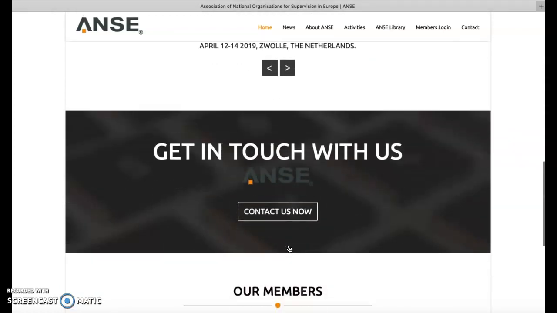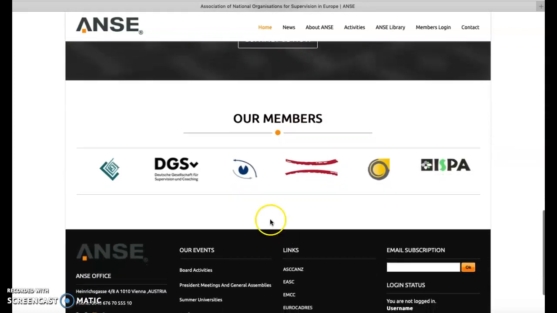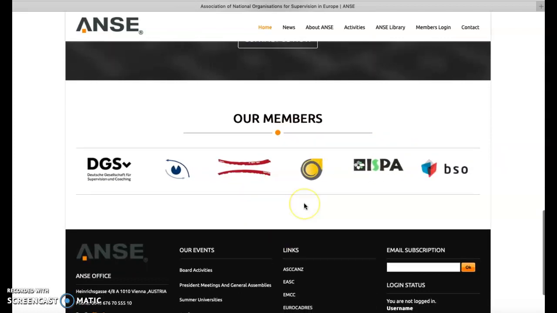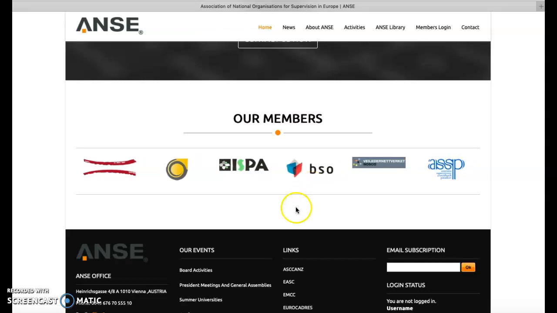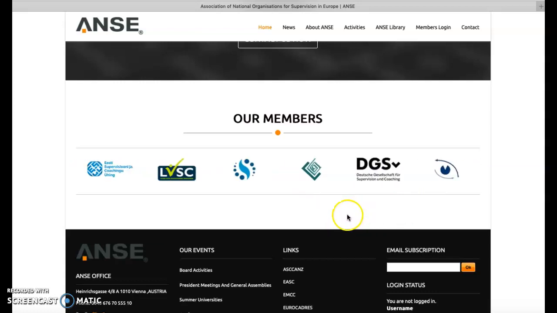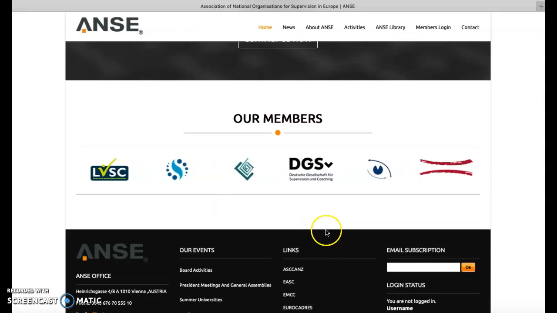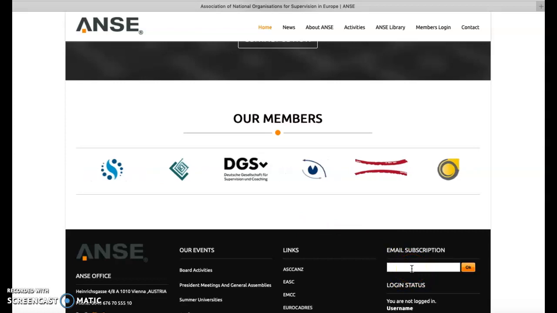If we go down a little bit further, there's this section of the website where you can see the logos of our members, and you can click on them to get more information about, for instance, BSO or NOSCO or ASSP or LVSC, and you can get all the information you want. Here's also a way for email subscription. It's the same as on the news page.